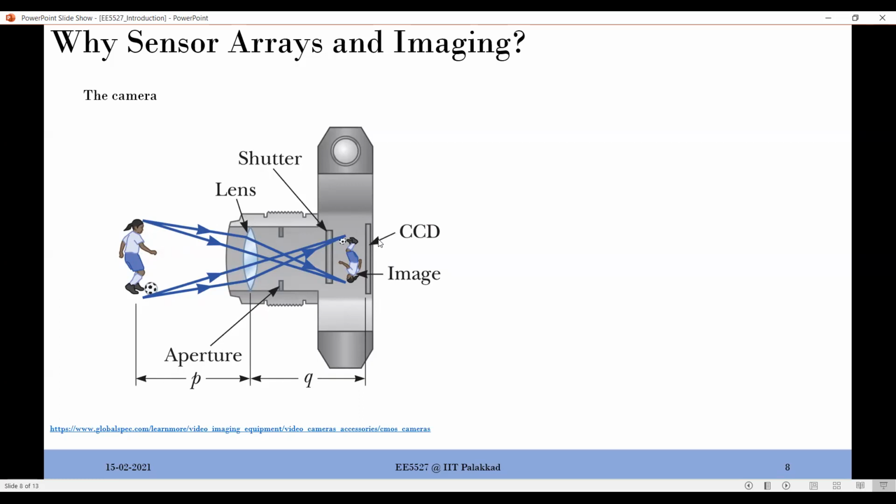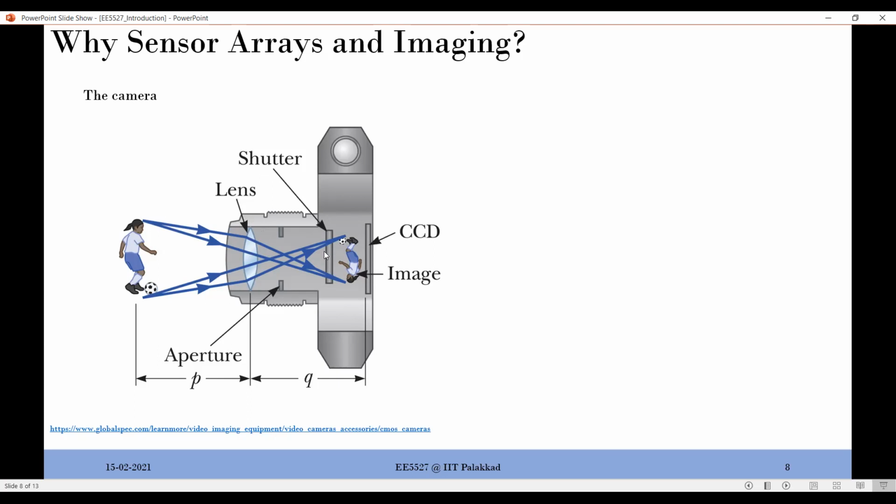It's a type of sensor. Those who are coming from the electronics background already know. You have the CMOS array of sensors or the CCD array of sensors. In older days, we used to have the charge coupled device. Nowadays, you have the CMOS sensors. That arrangement of sensors will be arranged in a matrix form, rows and columns here. This is just an elevation view that we are seeing. The light from this object will pass through the lens and then fall on this particular charge coupled device or the CMOS array of sensors.